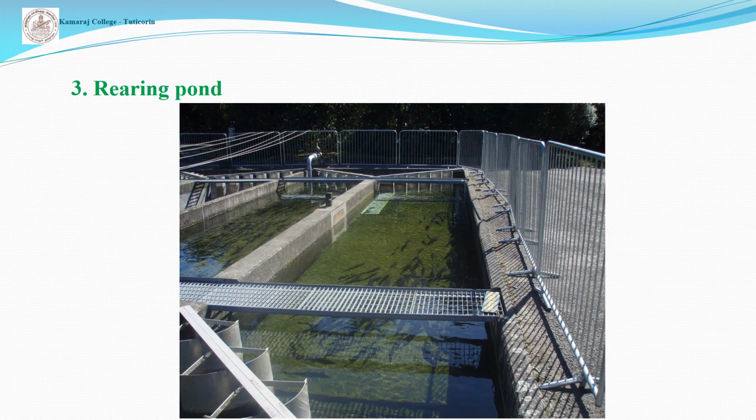Then the rearing pond is used to rear fry into fingerlings for a period of 2 months until the fry attains the size of 4 to 10 centimeter. The depth of the water column should be 1.5 to 2 meter.